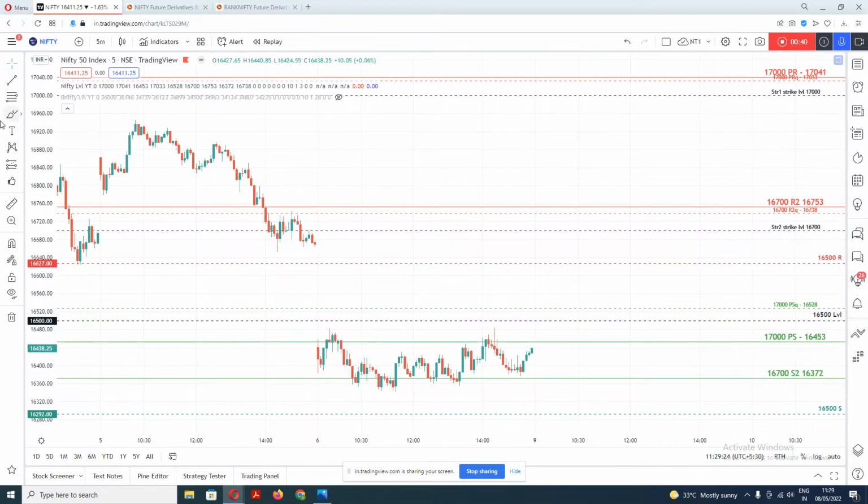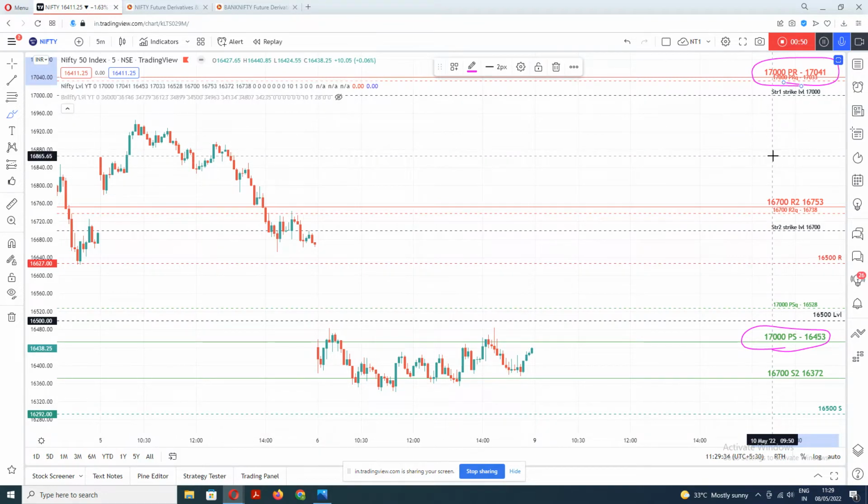Its support is, you see here, 16,453 and resistance is at 17,041. The first straddle is 17,000. That means if you add up all the call options and put options for each strike, then 17,000 has the maximum value. Likewise, the second maximum is at 16,700.